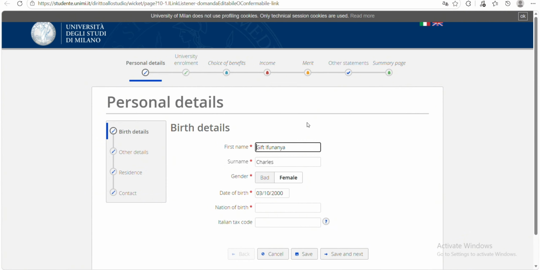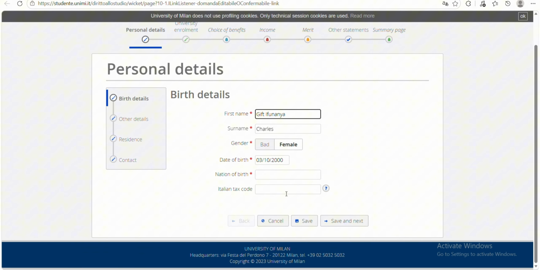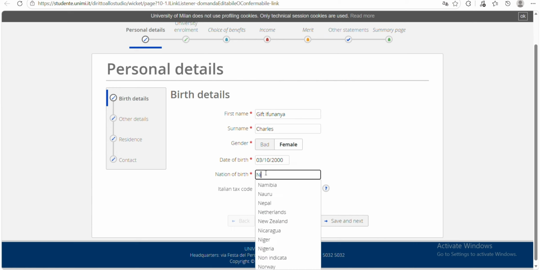it automatically populates my basic details that I used for the registration, and you now fill in the remaining part of it. So your nation of birth, you fill in your nation of birth. For me, my nation of birth is Nigeria.